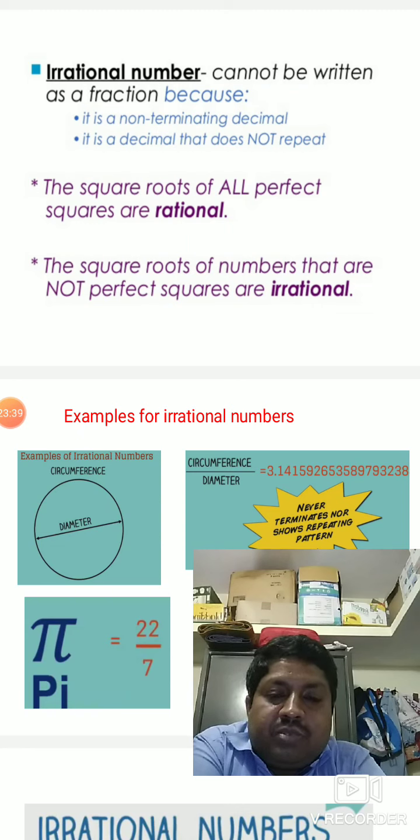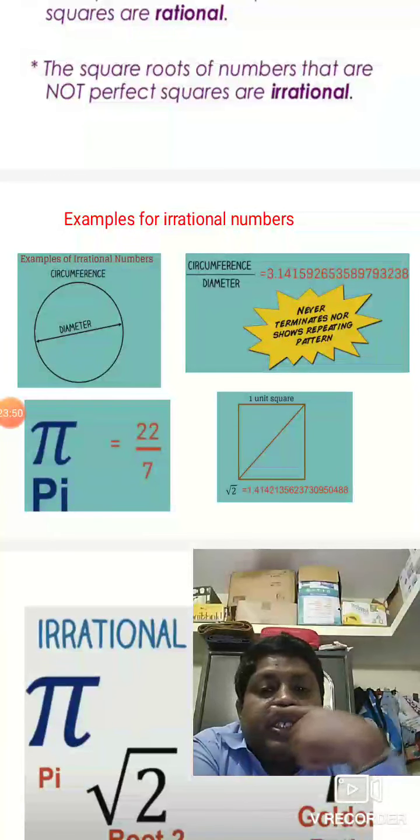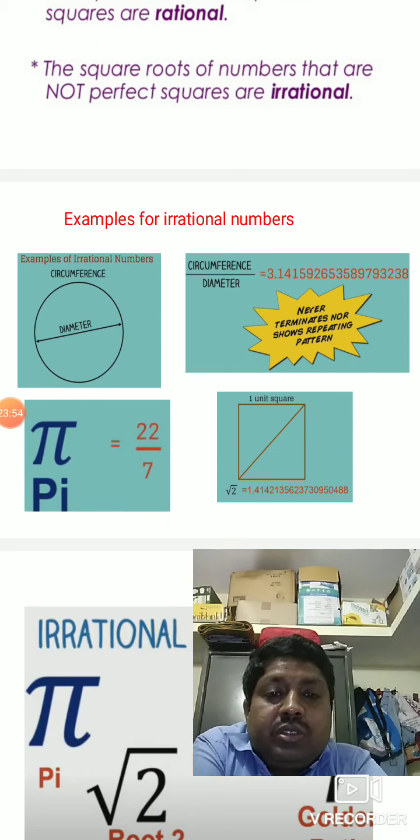Pi is an irrational number. So after the decimal point we cannot predict the digits, they will keep changing continuously. You can observe here, pi is the circumference of the circle divided by the diameter. You can see how the number goes: 3.1415926, like that it is going, different numbers are going. So that's why we cannot predict.